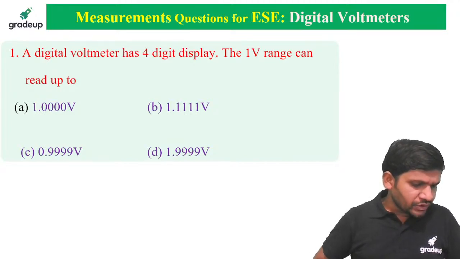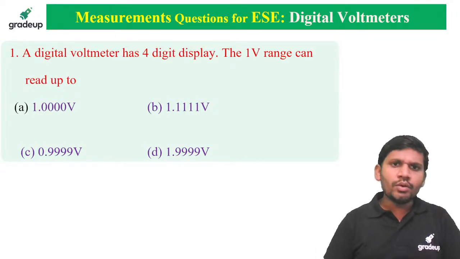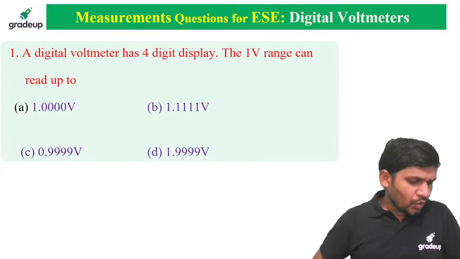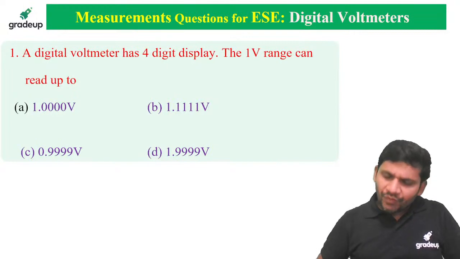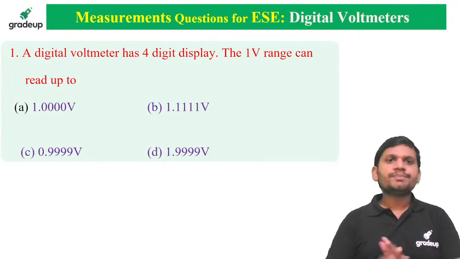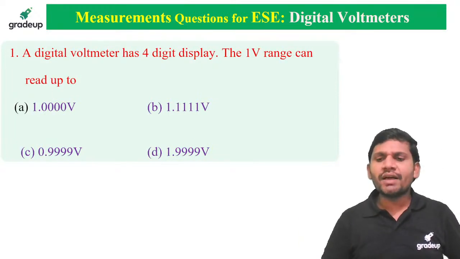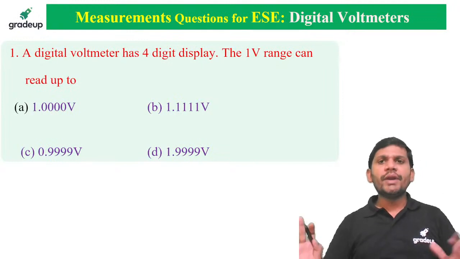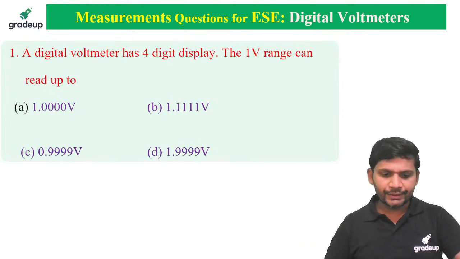Today I am solving the questions on digital voltmeters, for those preparing from the ESE point of view and even the GATE point of view. These models are very important, students. The first question is displaying on the screen. Can anybody answer this question, students? Quick.